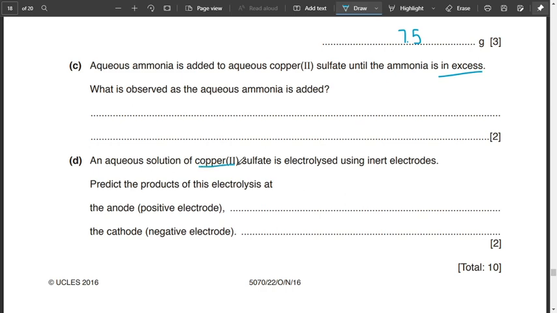Copper is going to be at the cathode, the negative electrode, and at the anode we will have oxygen, because there is water in it too and we have carbon as the inert electrode. Hence at the anode we will have oxygen and at the cathode we will have copper.